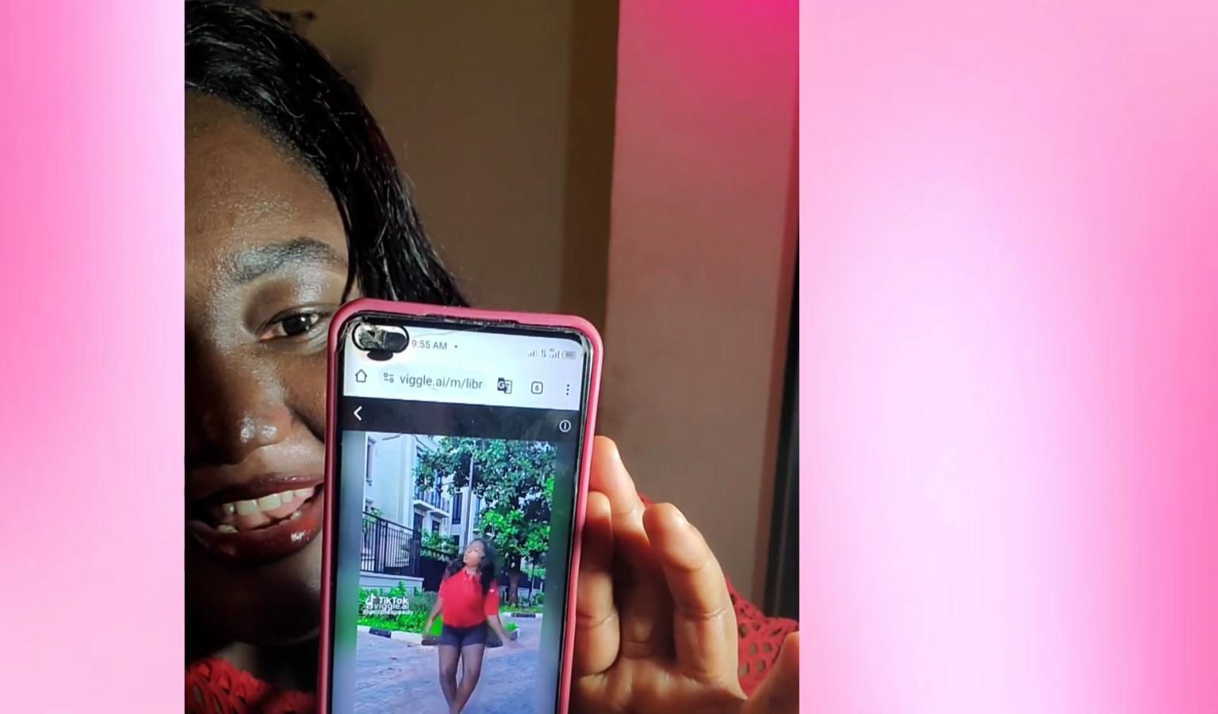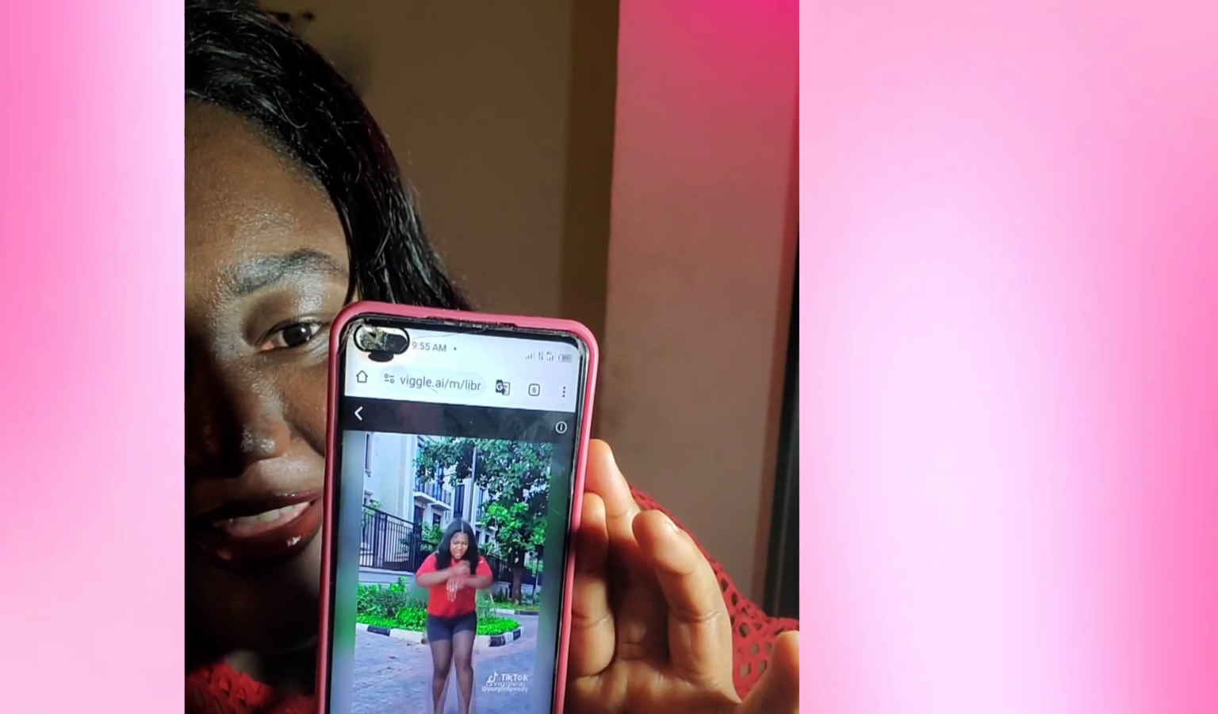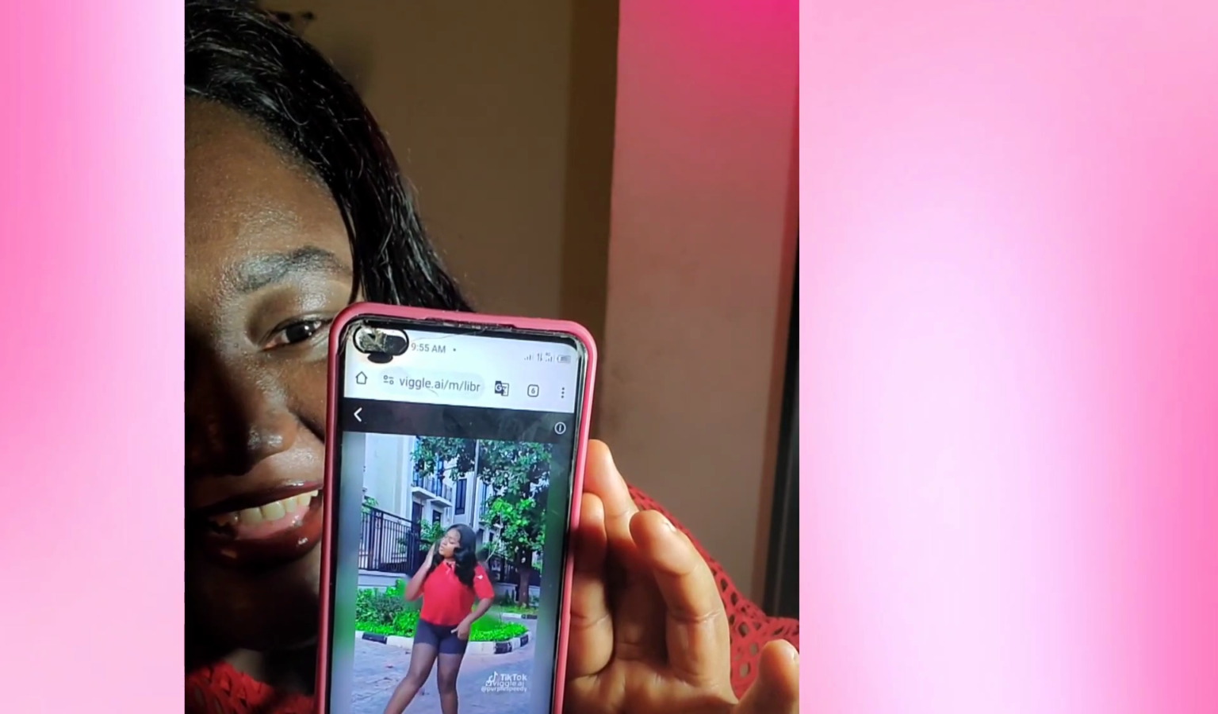But let me show you the one that I generated before so you have an understanding. You see me dancing, hey, don't try me. Don't try me. I will give you hot steps.